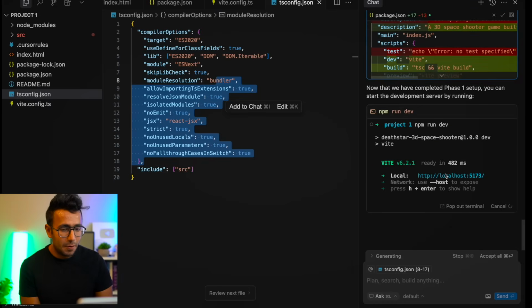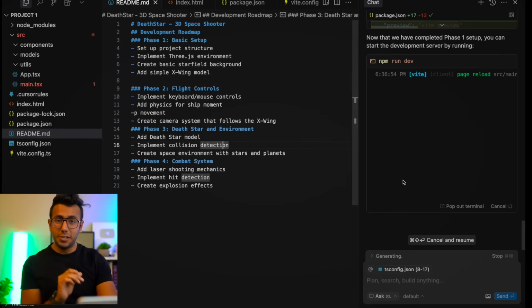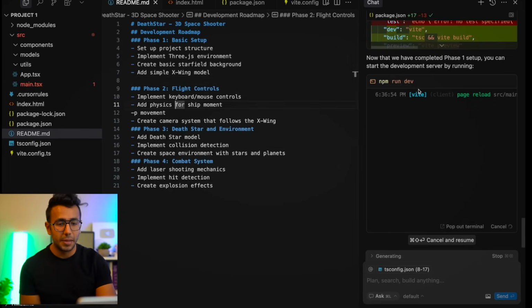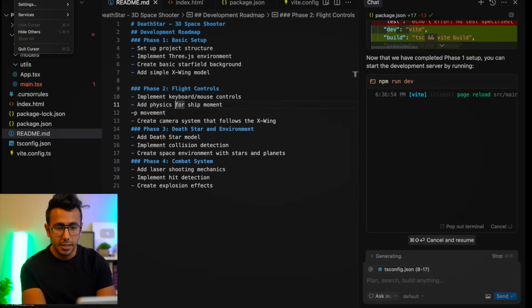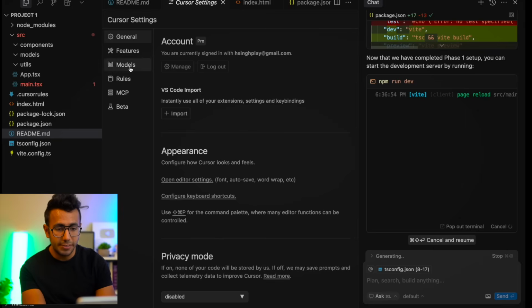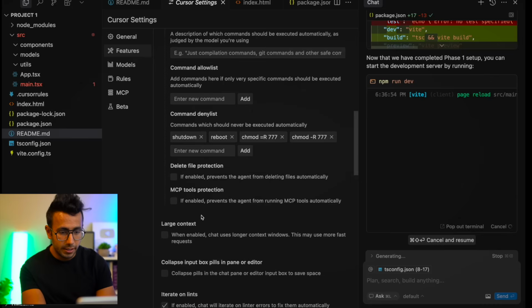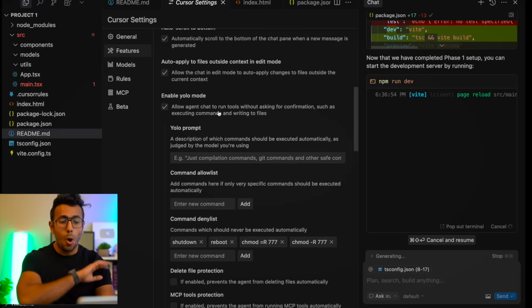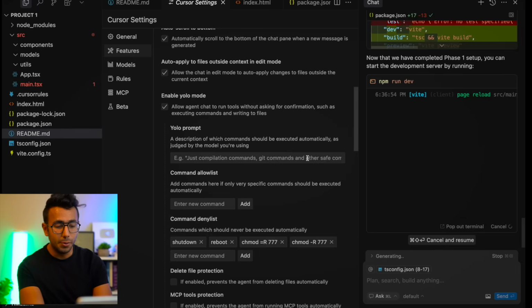Okay, let's wait and watch. It is still generating right now. Meantime, I'm going to show you why it is running all the commands for me. So I'm going to go to cursor settings, and in cursor settings, I'm going to show you something called features. And here there is YOLO mode. YOLO mode means allow agent chat to run all the tools without asking for confirmation.